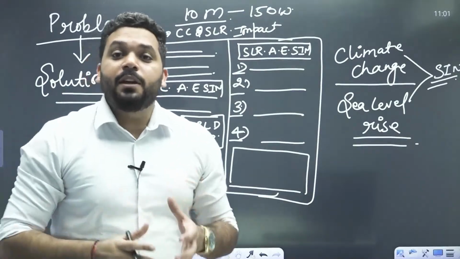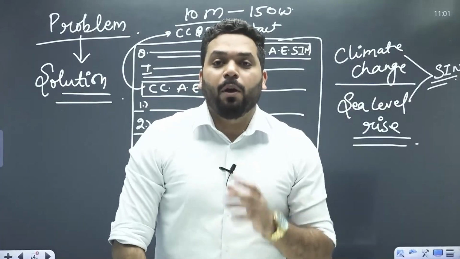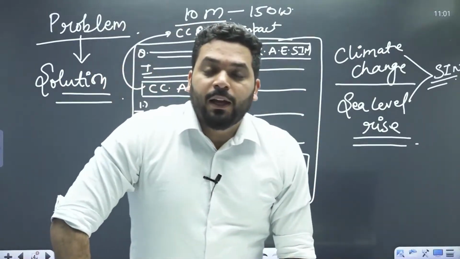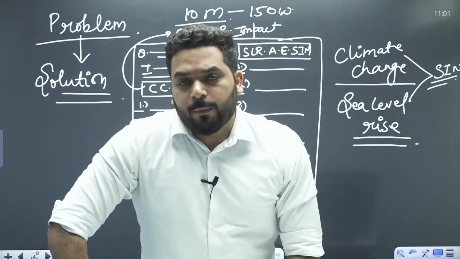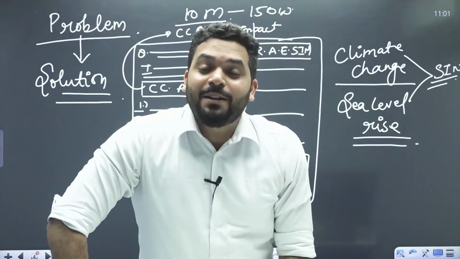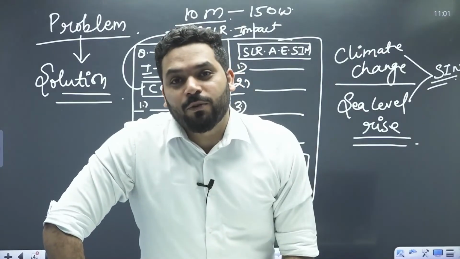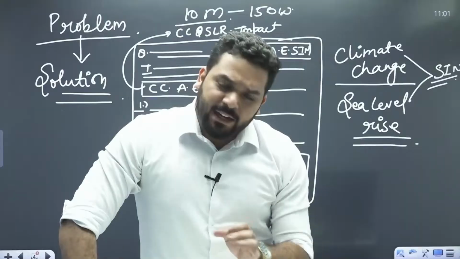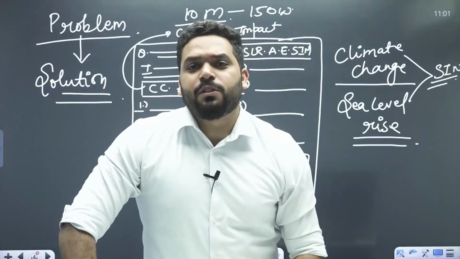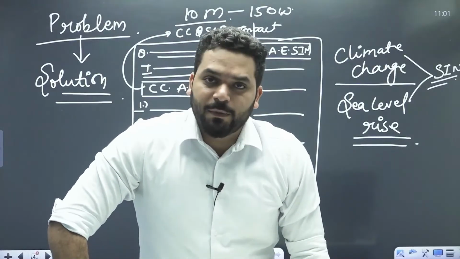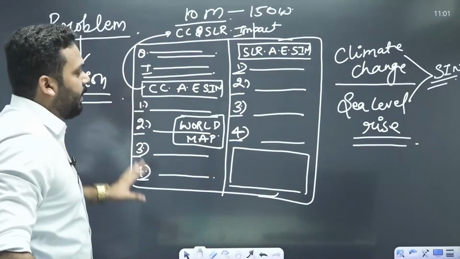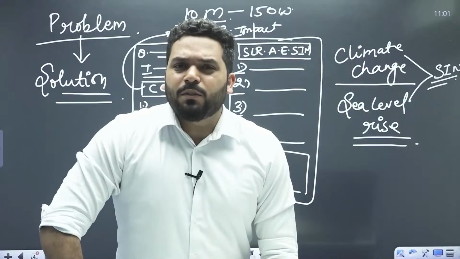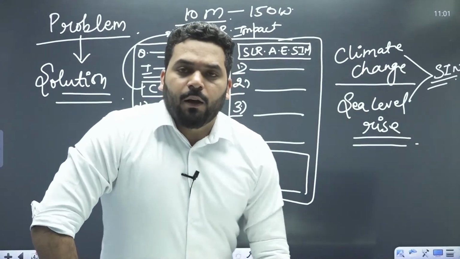Why is it a mistake? Because I am telling the examiner that I have written what I knew, and now you have to segregate which point is about climate change and which is about sea level rise. That is the blunder, and more than 95% of students are going to make this mistake. We don't have to do this. It is not ideal work, and it doesn't need a very smart mind.